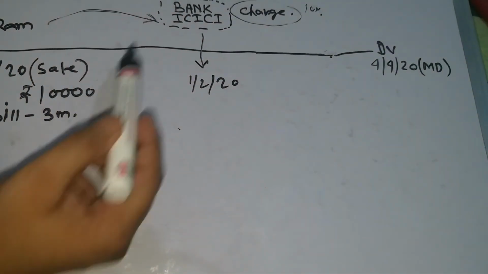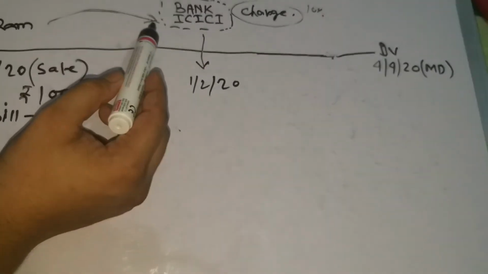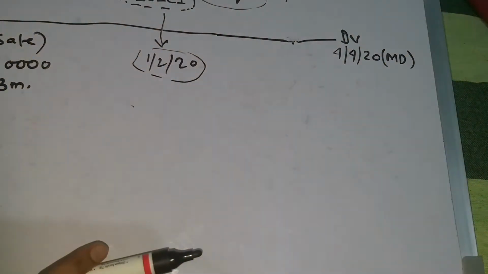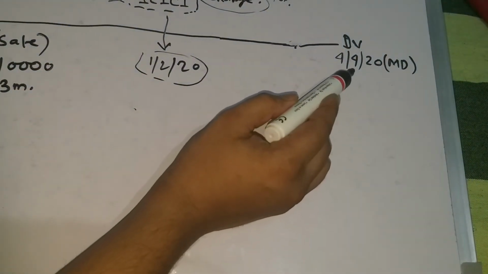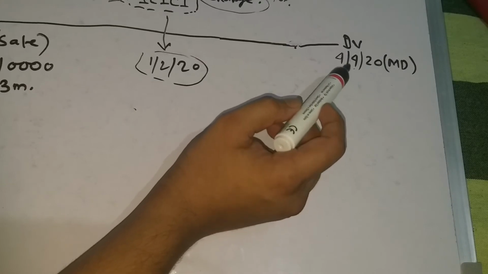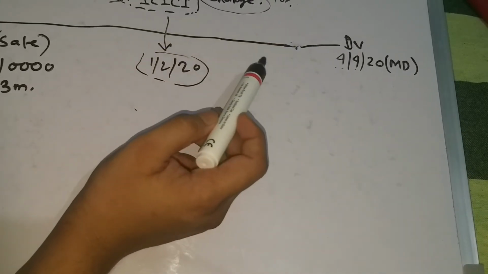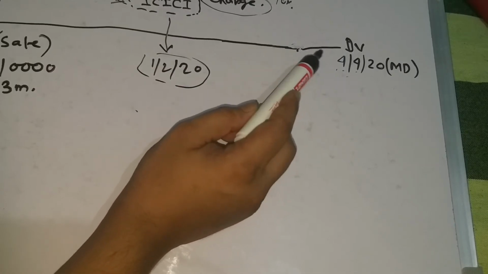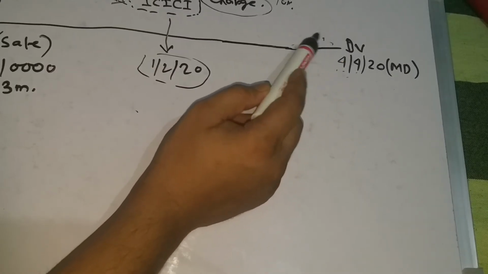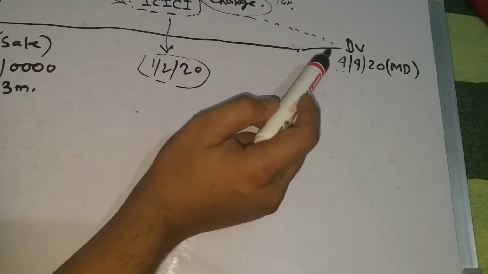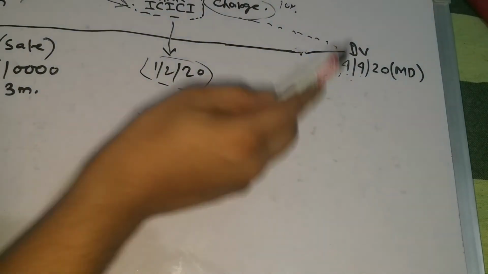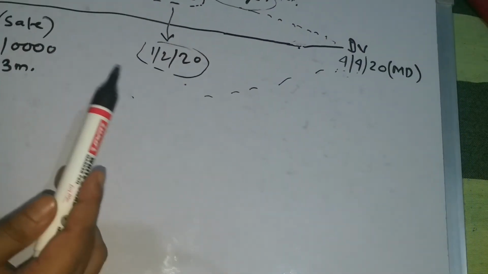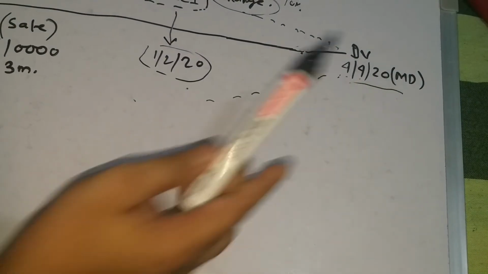The discounting is made on 1/2/2020. Now the maturity date is 4/4/2020, and the bank goes to Dev and recovers his money, and Dev gives that money. So the maturity date is 4/4/2020.